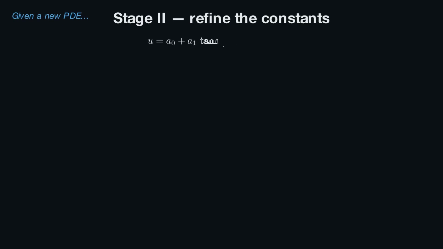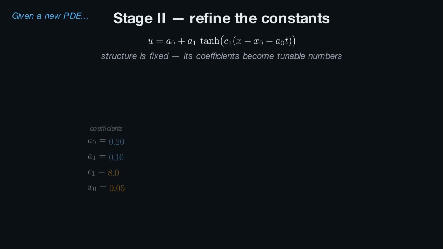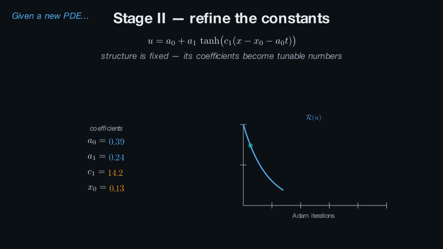Once the structure is fixed, the second stage refines only the numbers. The structure becomes a parametric function, and its coefficients are optimized by gradient descent until the residual reaches 10^-8, so we have an exact closed-form solution. But that is the method, and the rest is what it can do.